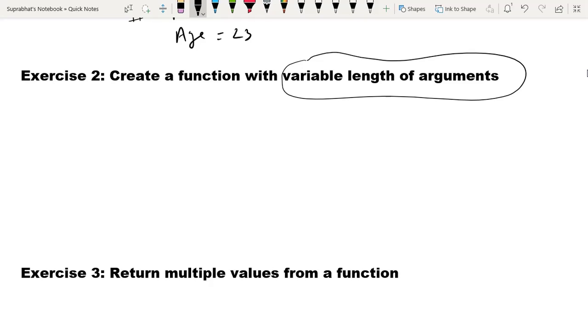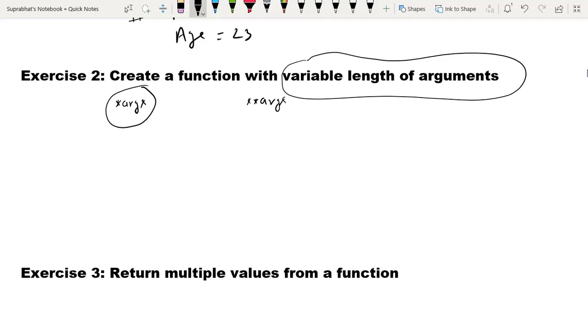No, you are just confusing. We have two things. One is asterisk args and the second one is double asterisk kwargs. Very good. Variable length arguments are those arguments when we actually don't know how many arguments we have to take.